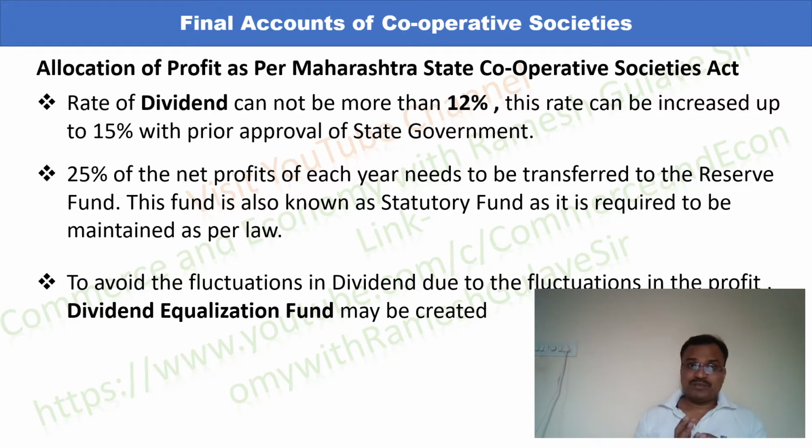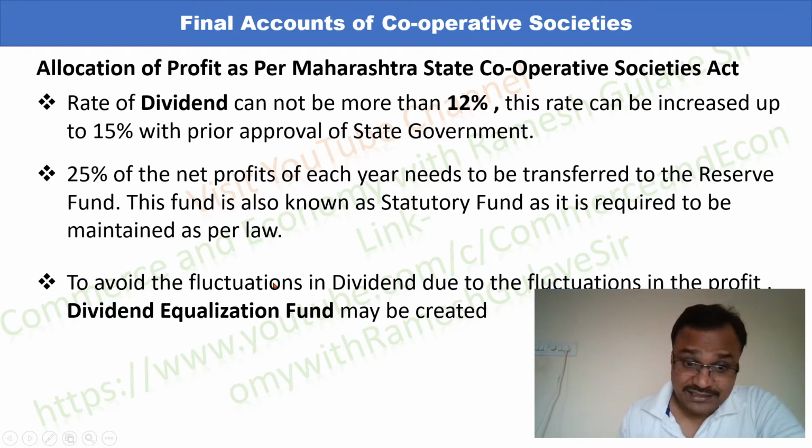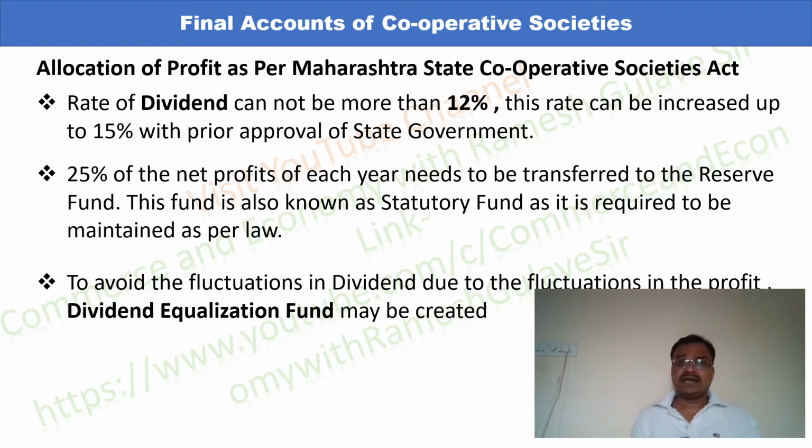The profit of an organization depends on its turnover. If in any year the turnover is less, in that case the profit can be low. And it is possible that in that case, the firm needs to give dividend at a lower rate. So to avoid these fluctuations in dividend, a dividend equalization fund can be created by the cooperative society, and the cooperative society can transfer money to it every year.